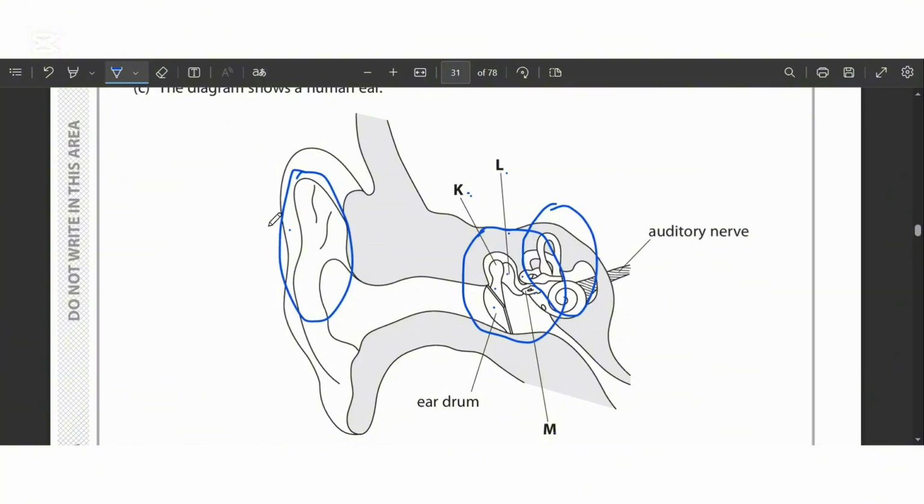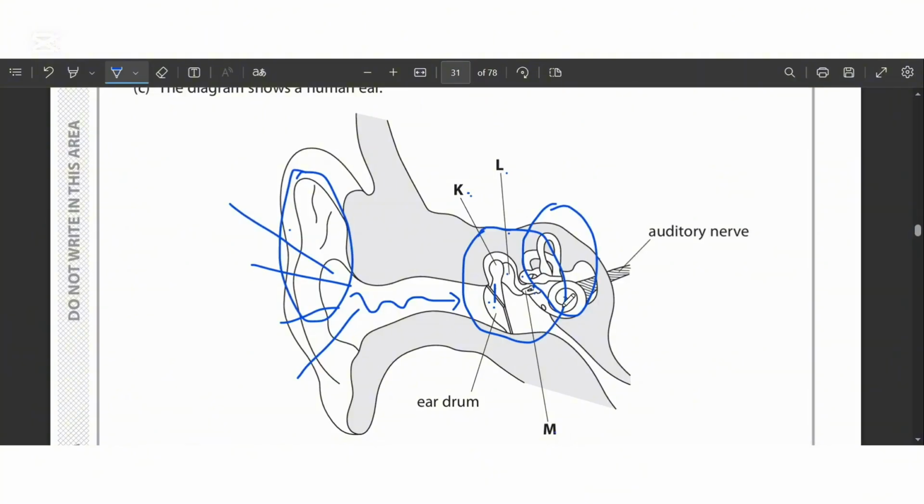All right. So this part is the inner ear. When sound waves are concentrated into the external ear, from there they are passed to the eardrum. When they reach the eardrum, the waves are turned into vibrations and passed on to the middle ear, the ossicles. These 3 bones, as we have discussed, are the malleus, incus, and stapes.